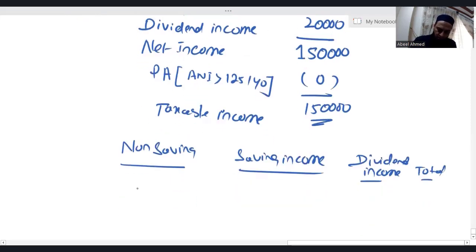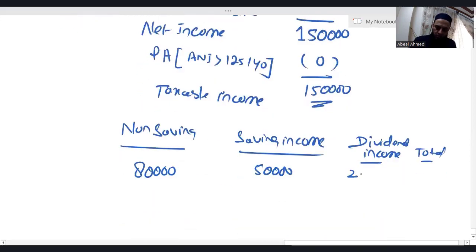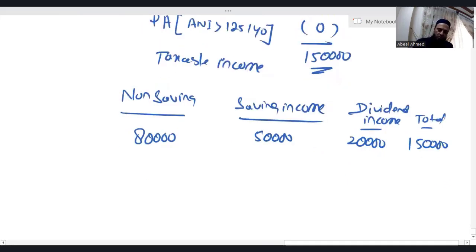Employment income is 80. Saving is 50. Dividend income is 20. Altogether 1,50,000. There is no personal allowance because adjusted net income is more than 1,25,140. So personal allowance is 0. The same amount becomes your taxable income.